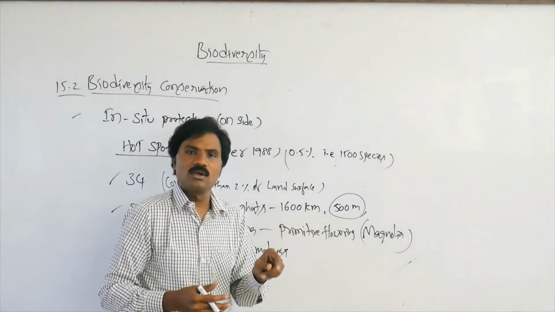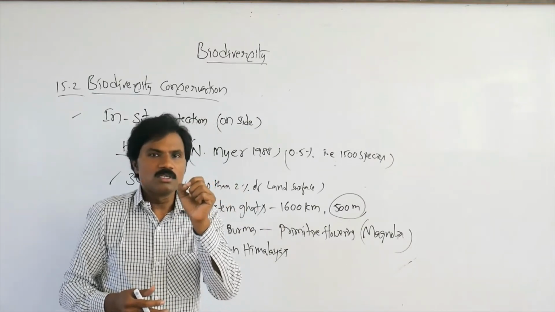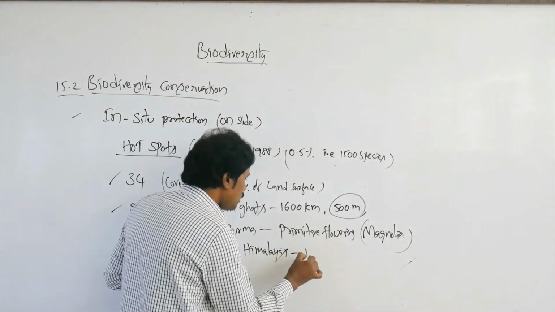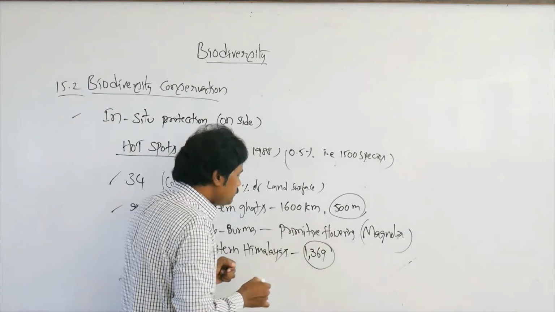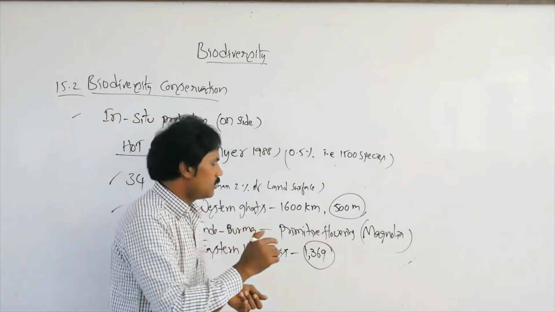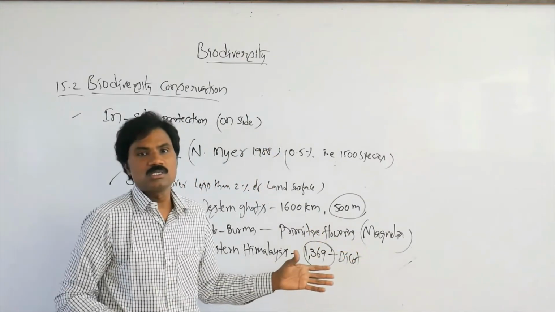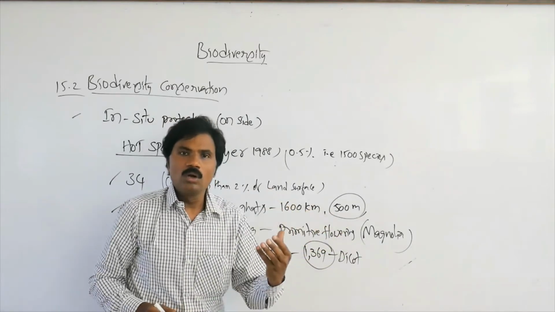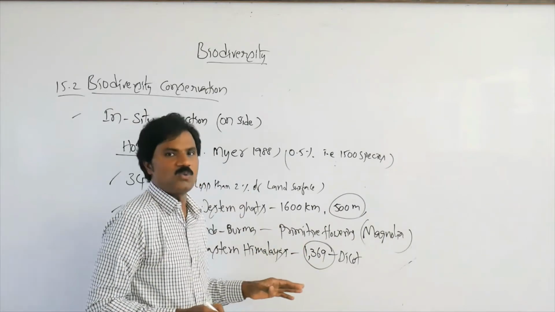In the Eastern Himalayan region, 3,169 dicot species are present. In this area, 1,369 dicot endemic species are protected in the Eastern Himalaya. It is also very cold, so rather than plants, fewer animals are present in that specific area.